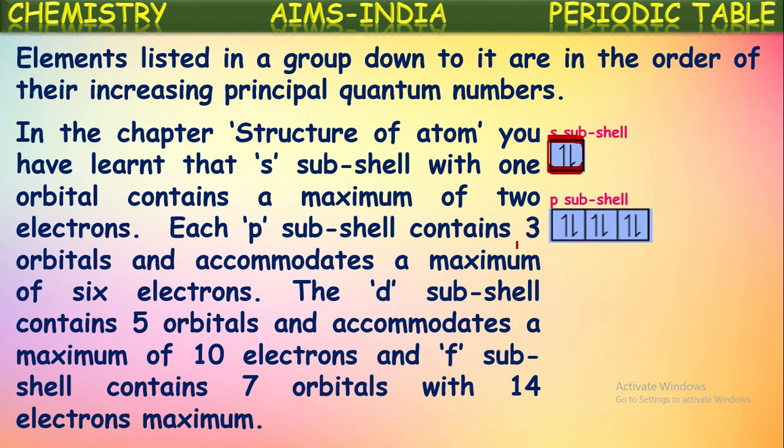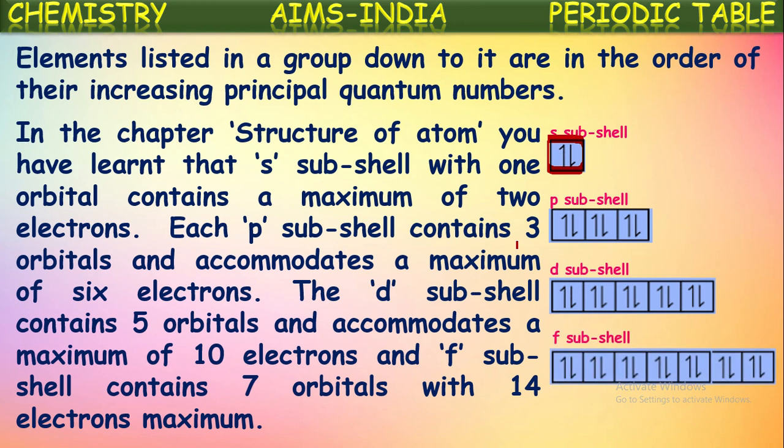The d subshell has 5 orbitals. We know each orbital can accommodate a maximum of 2 electrons. Now how many electrons can d subshell accommodate? A total of 10 electrons maximum. And f subshell contains 7 orbitals. 7 into 2, 14 electrons maximum can be accommodated into f subshell. So this is our accommodation capacity of subshells.